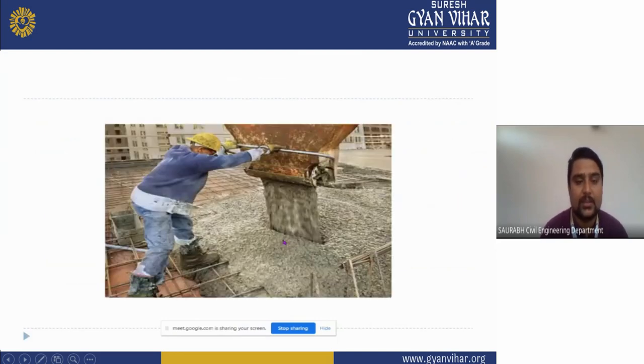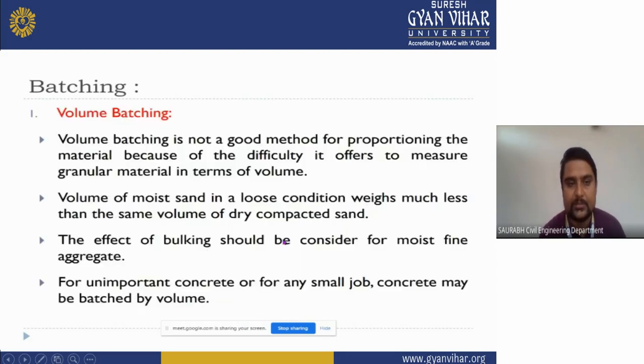Now you can see this is your manufactured sand, and you can also call this your ready mix concrete, which the concrete worker is putting on the slab with the reinforcement. Now first we will see the batching. What is the batching system? In the batching system, there are two types: first one is volume batching and second one is weight batching. First we will see the volume batching.